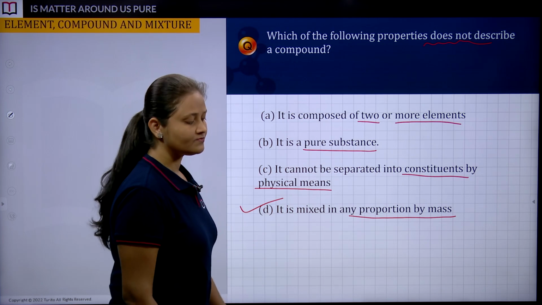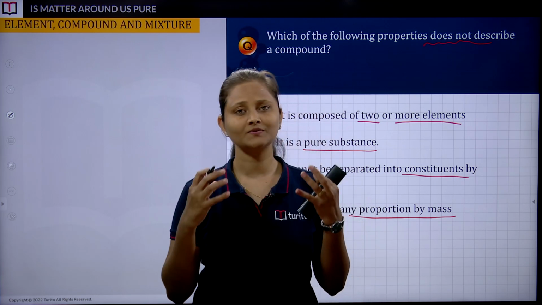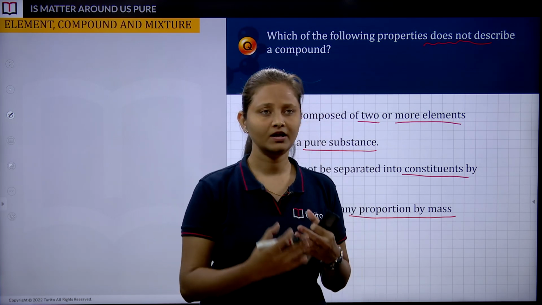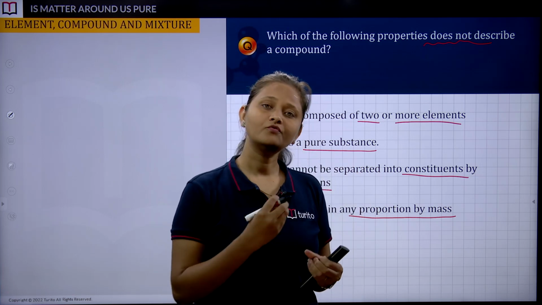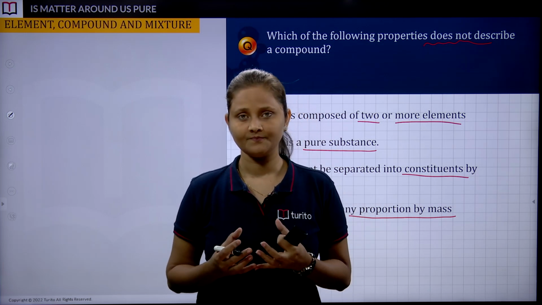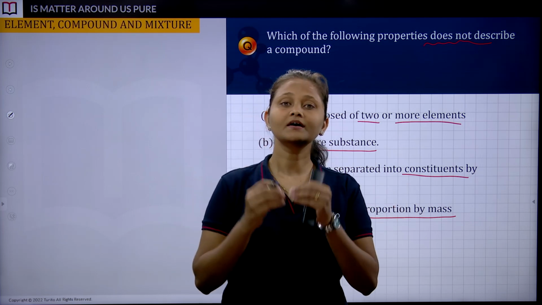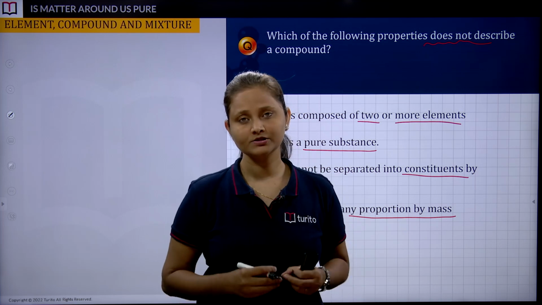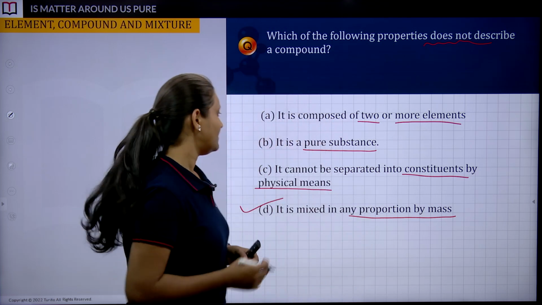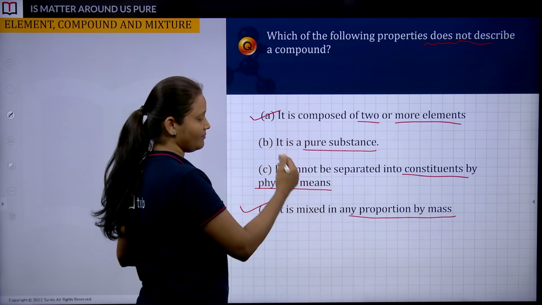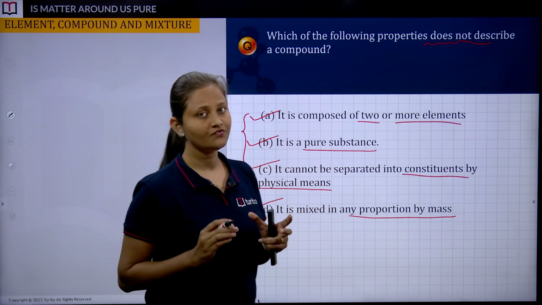D. Students, whenever we have studied compounds, we know that compounds are pure substances, be it water, HCl, NaOH, NaCl. These are some compounds. They are made up of two or more substances, correct, but in a fixed ratio. They are chemically combined, and it's not possible for us to separate these constituents by any physical means. So this is a property of a compound. Even B is a property of a compound. All of these are properties of compounds.